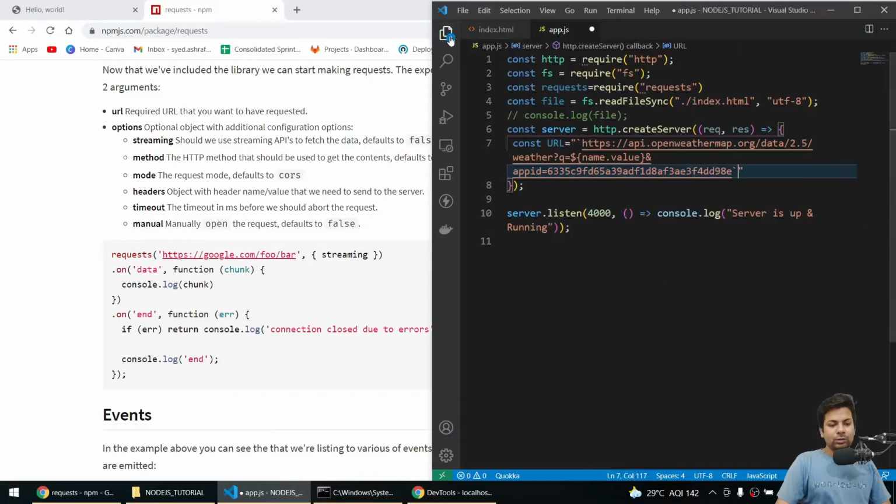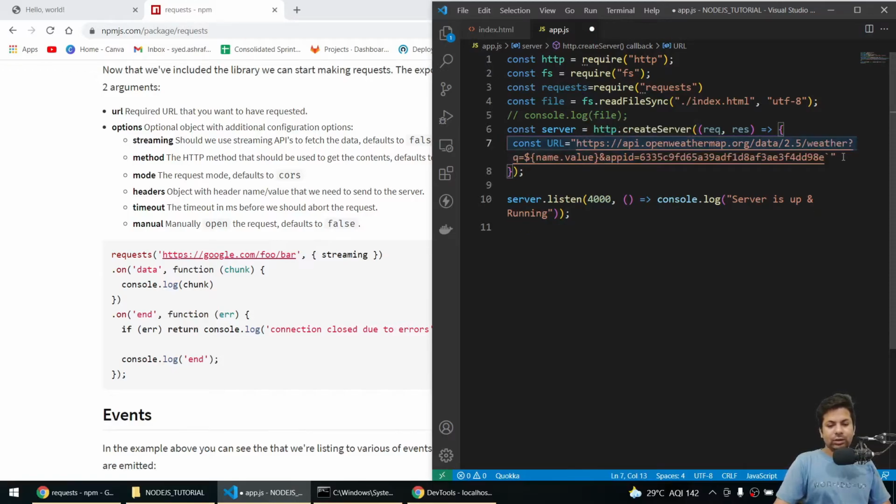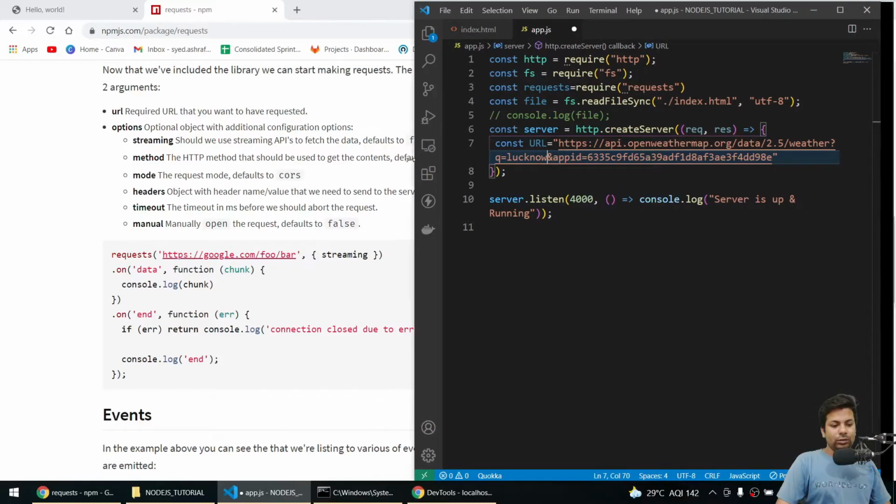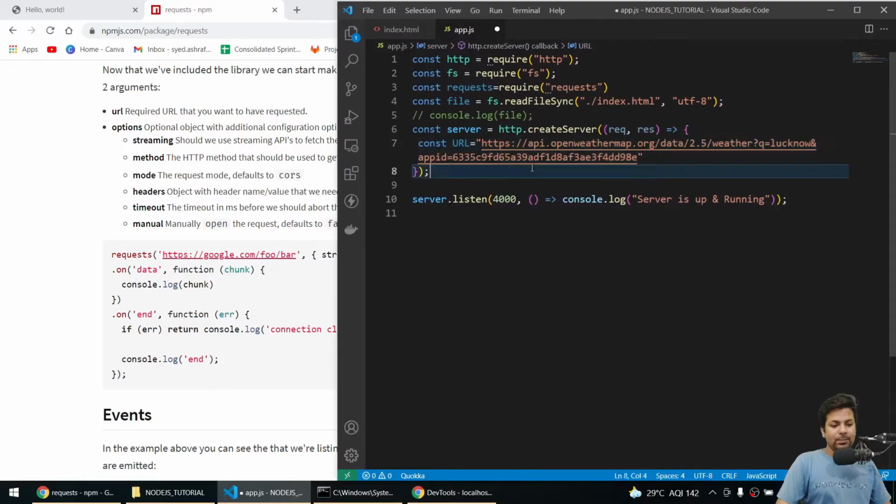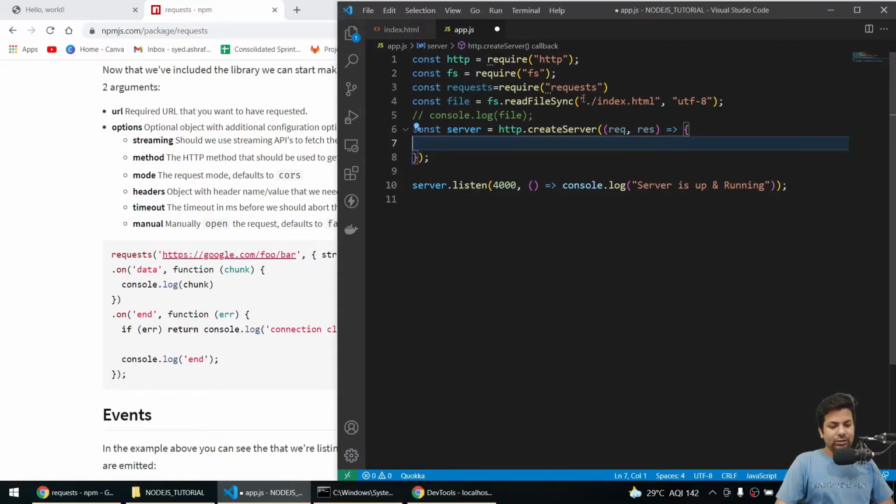For now let me change the name, remove the string literals also, and set the name value to Lucknow. Let me put it here, Control X.